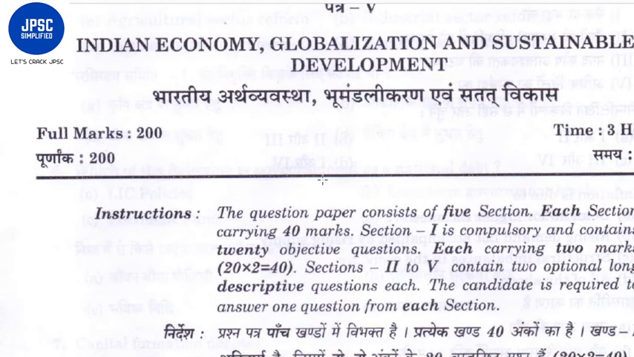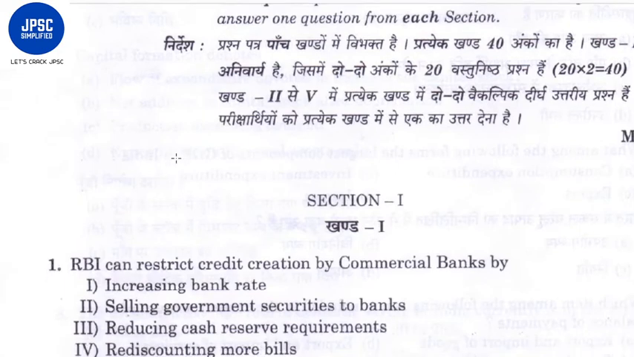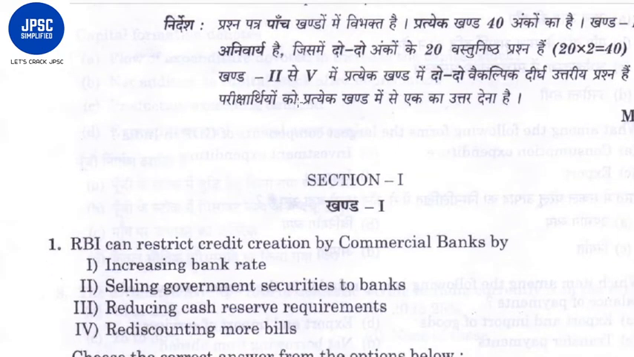So here you can see the sixth JPSC question paper, paper number 5 is Indian economy, globalization and sustainable development. I have explained to you the scheme of examination for this, that it will have two sections only, one objective type question and other subjective type questions. It will have 20 objective type questions, that is 6 from subsection A, 6 from subsection B, 4 from subsection C and 4 from subsection D.